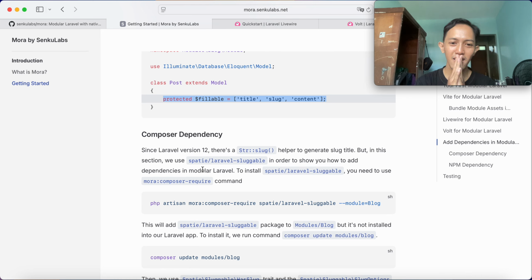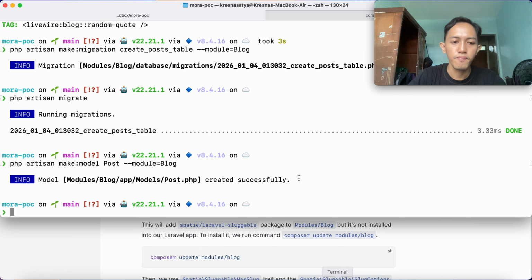Okay, let's go to this post. I think you have read it. Since Laravel version 12, there is a str slug helper to generate slug title. But in this section, we will use Spatie Laravel Sluggable in order to show you how to add dependencies in modular Laravel. To install Spatie Laravel Sluggable in our blog module, we will use the Mora composer require command. Okay, so let's jump in.